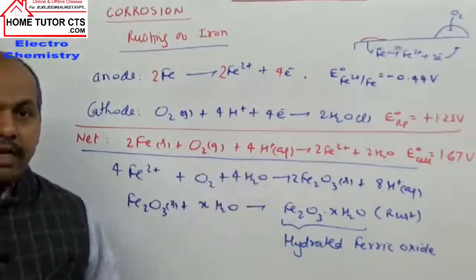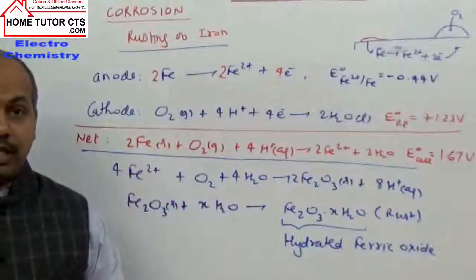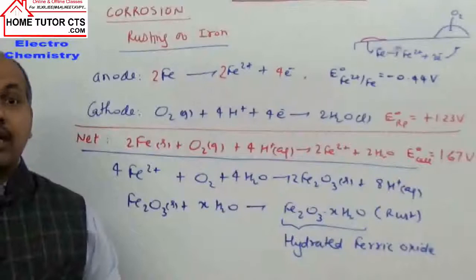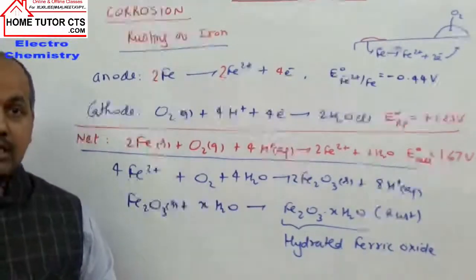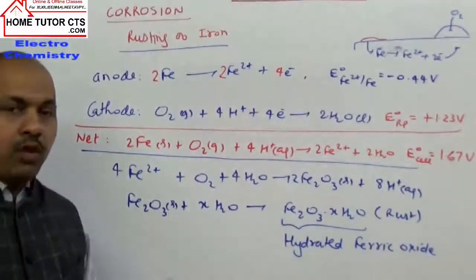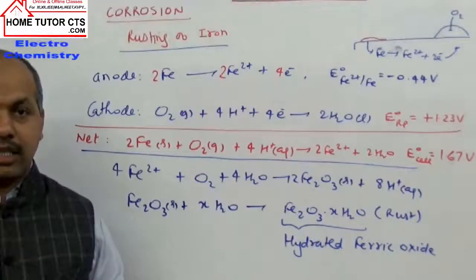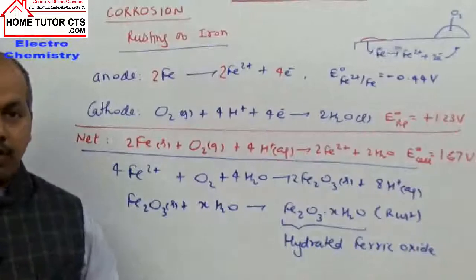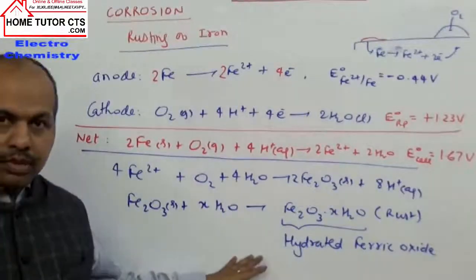So when we have saline medium, they promote corrosion or rusting. So in the hilly areas or mountain regions with high snowfall, rusting is faster than in the areas where we do not have snowfall. So that's the example taken here.